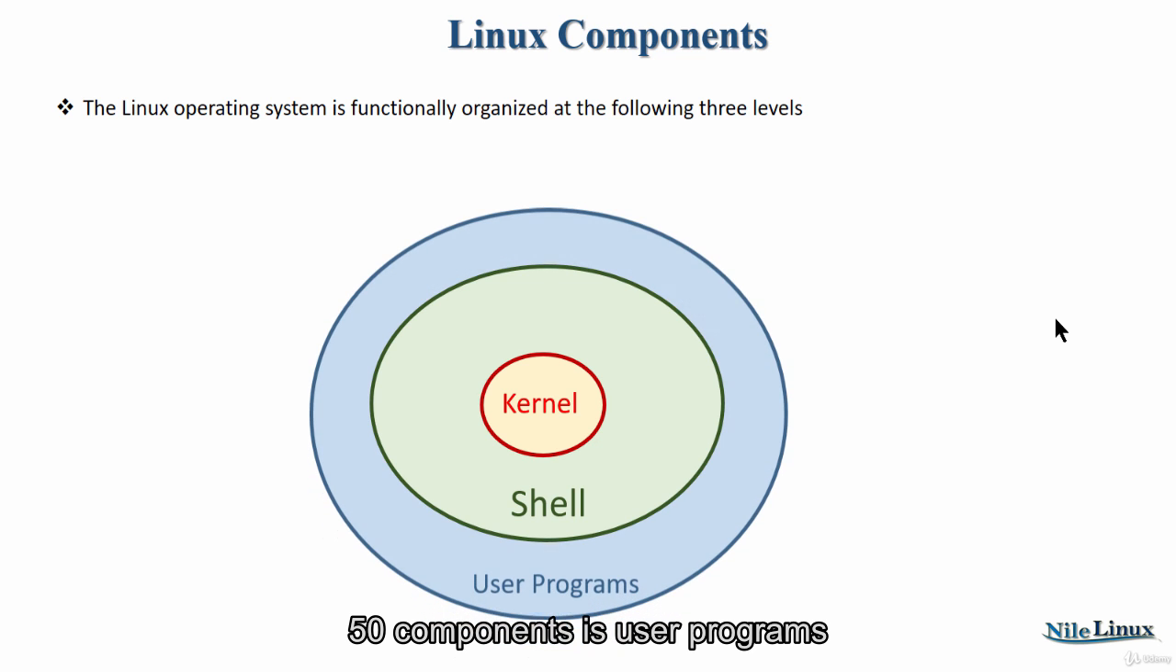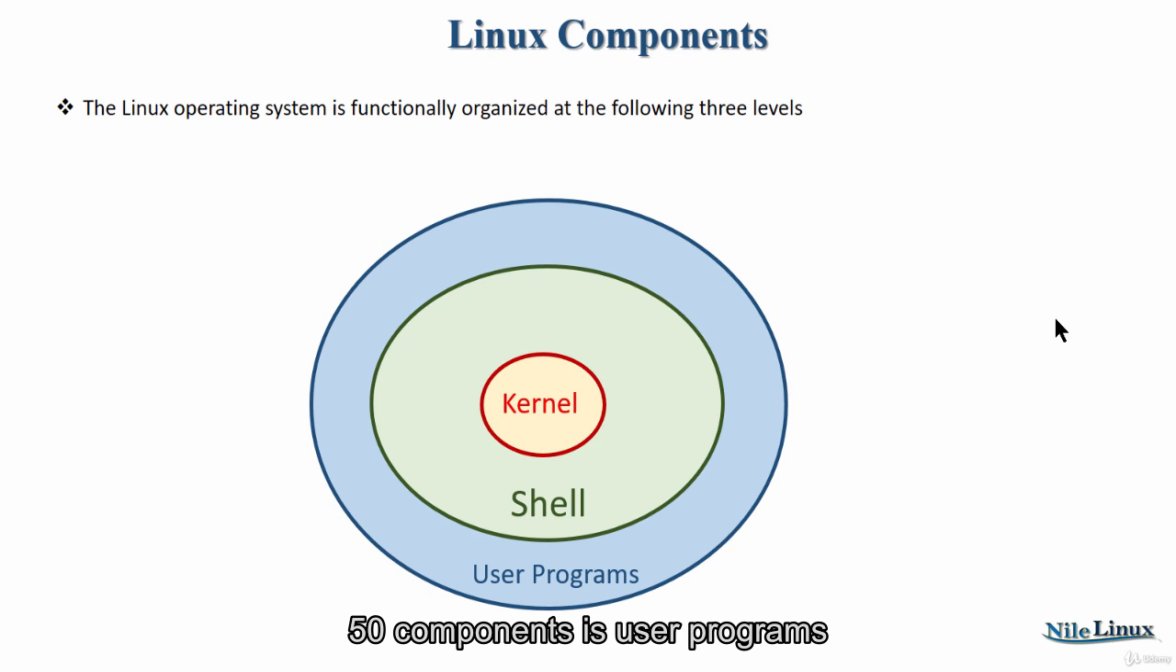The third component is user programs and applications. There are a number of tools available on the Linux operating system. Tools are user programs that may be written by third-party vendors for certain types of applications.